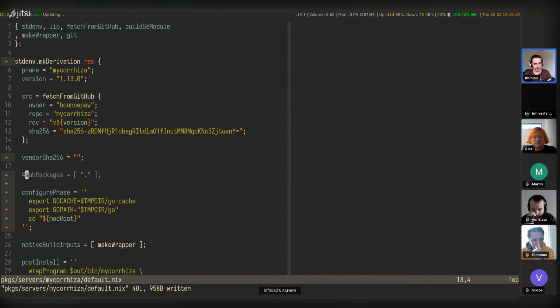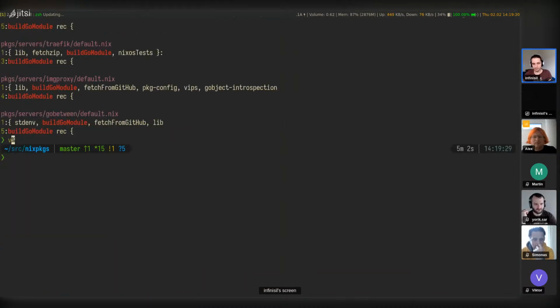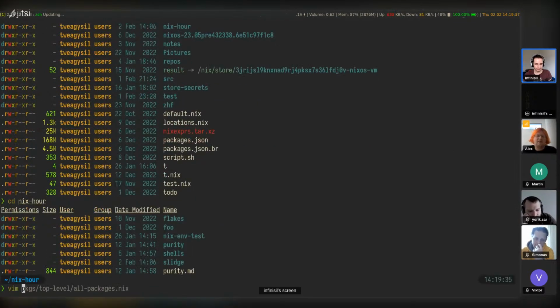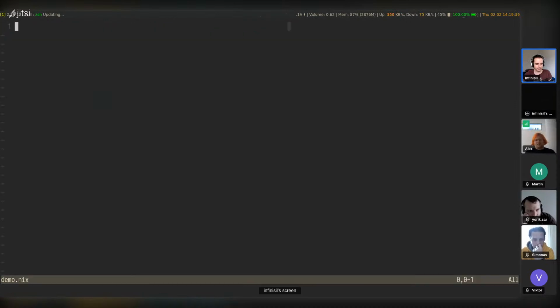The kind of problem with this is that it's very tool dependent. The tool needs to ensure that you always get the same result. So just to demo this, let's do a demo.nix, sure.